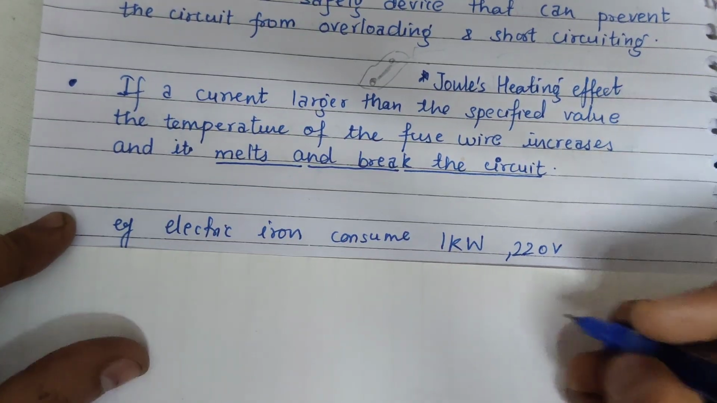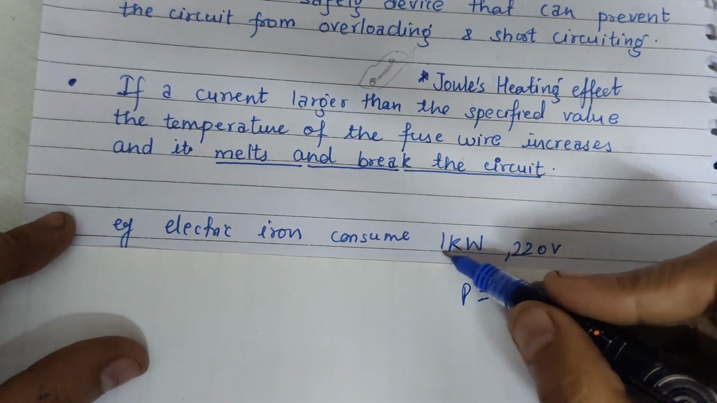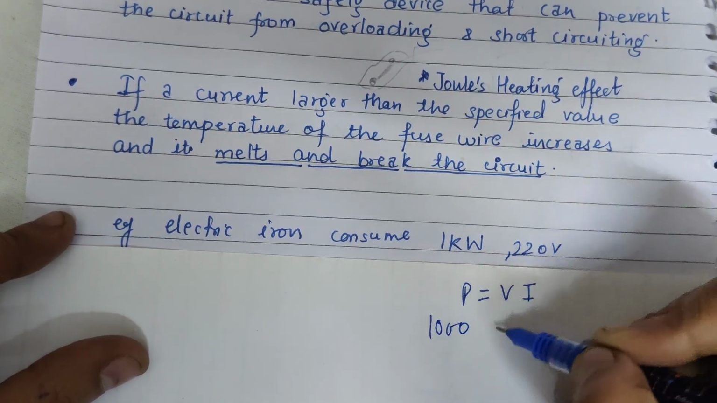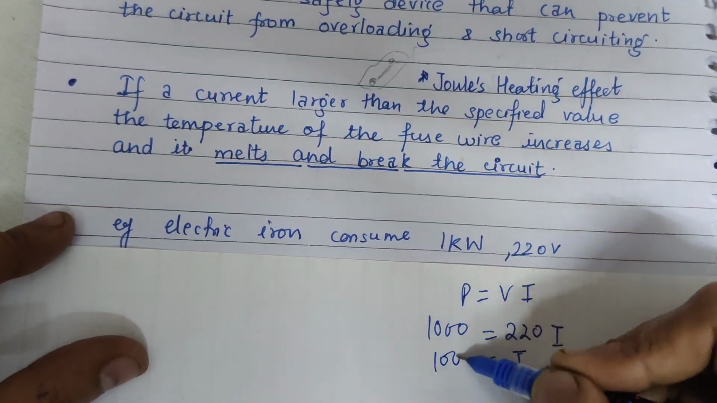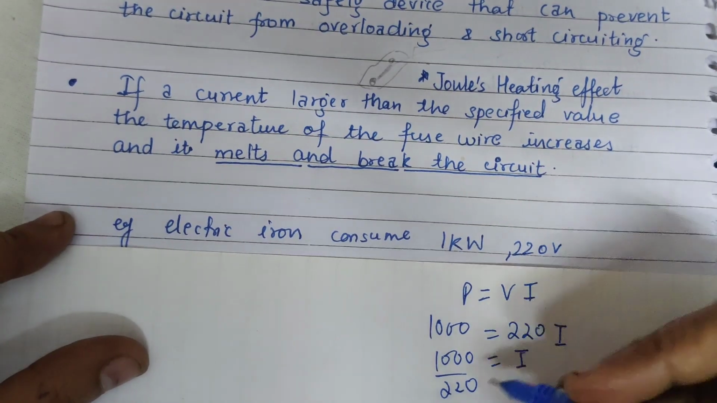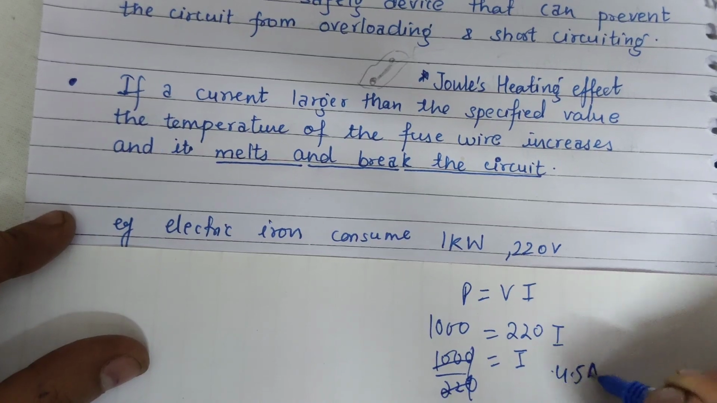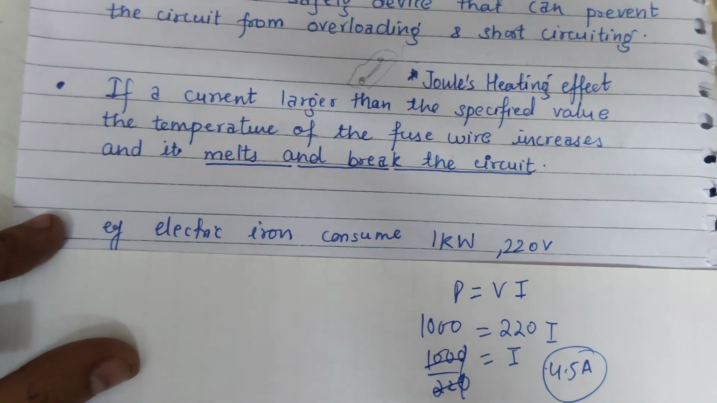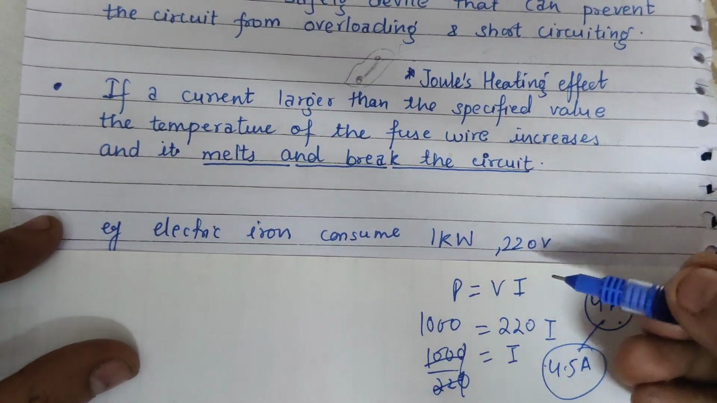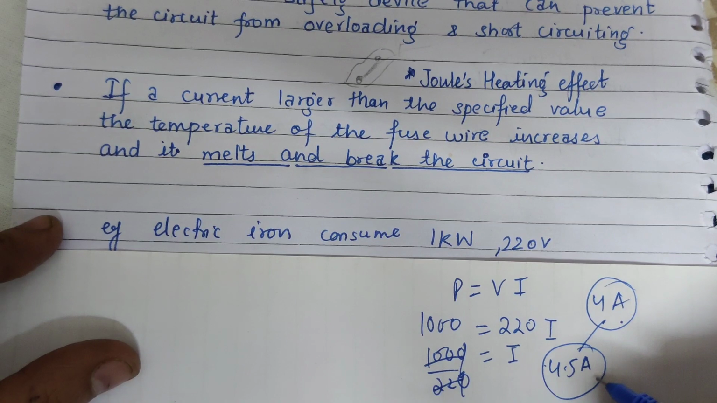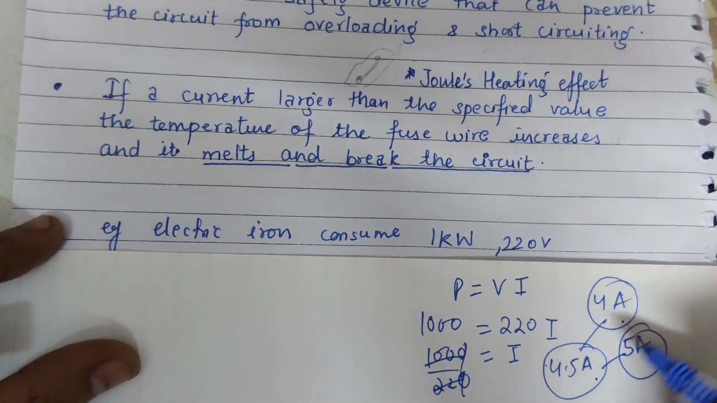So as we know, power is equal to VI. Now power is given here as 1 kilowatt, that is 1000 watt here. V is 220, we can easily calculate the current here. 1000 divided by 220, the answer comes out to be, for example, 4.5 ampere, which means if we use a fuse wire of 4 ampere, then what will happen? Then it will melt out, because the current flowing in it is 4.5 ampere. But if we use a fuse wire of 5 ampere, then only the current will easily move.